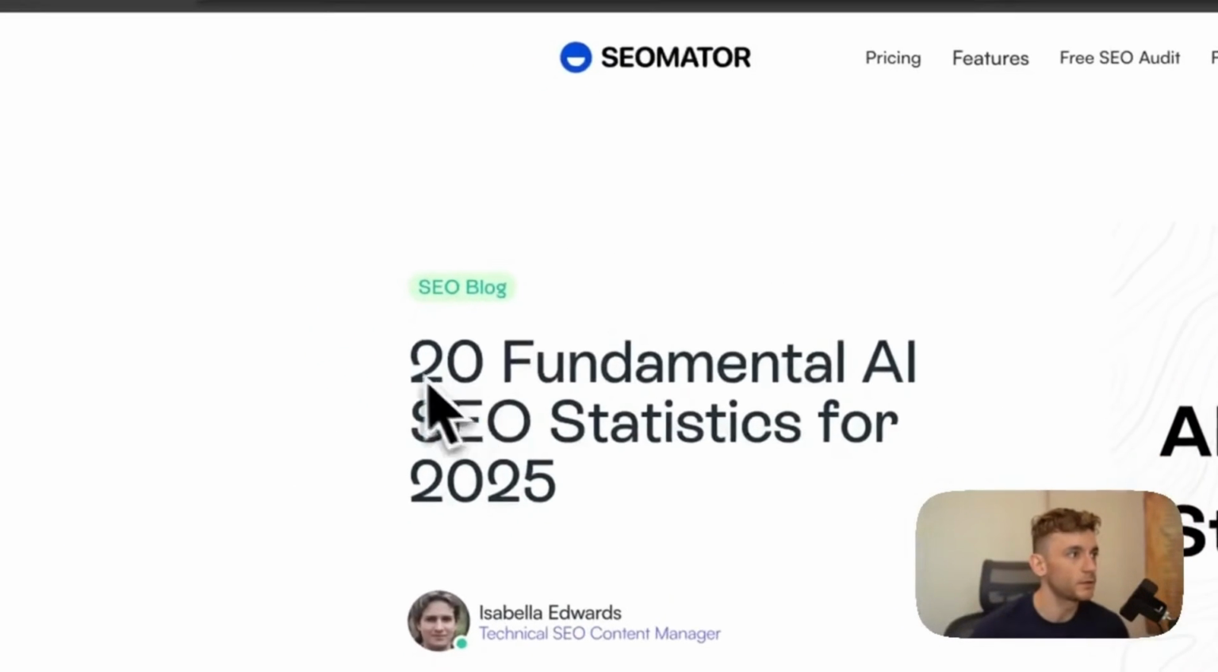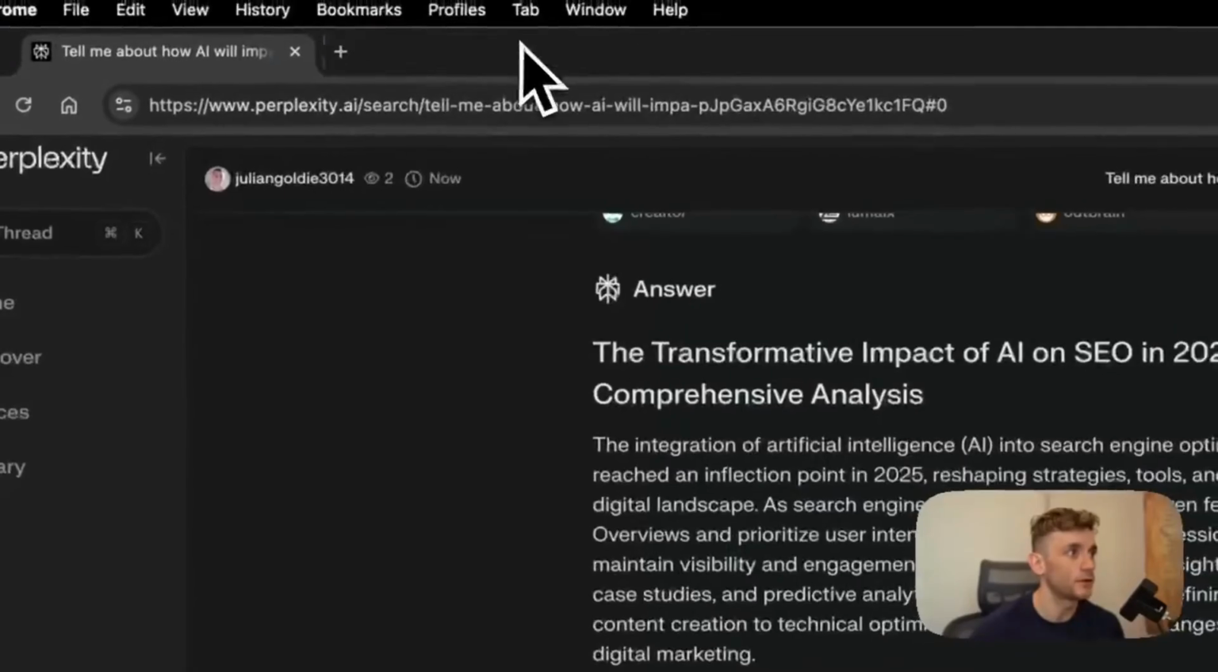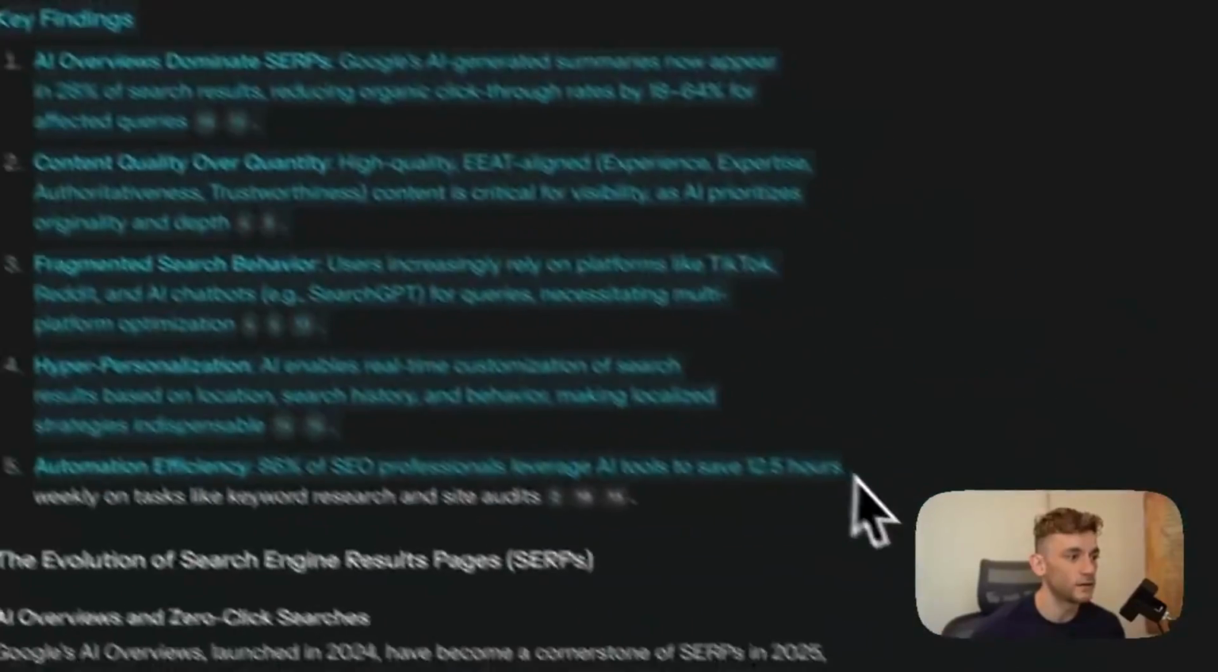So it's not using really old data from what I can see. Let's have a look at this one. Yeah, again, this is a pretty recent blog that we can see from SEOmator.com. And it summarized the key findings and then the evolution of everything. So it seems to be a lot faster.